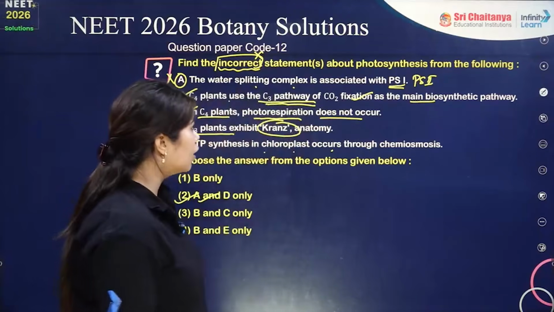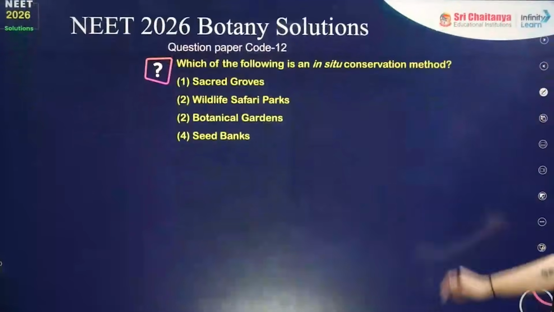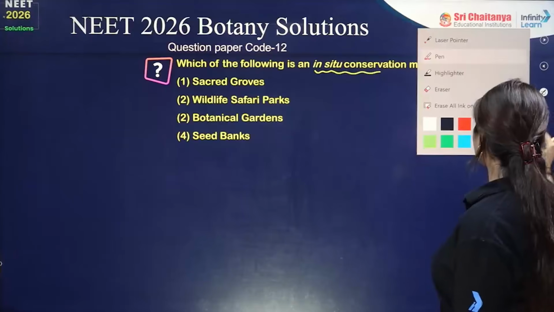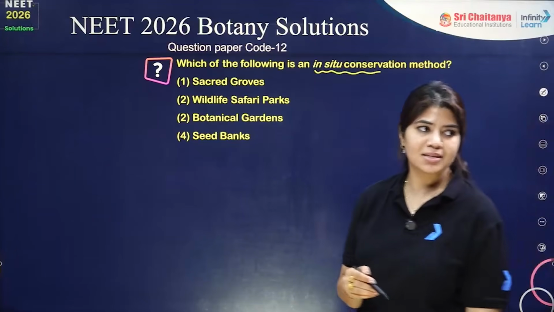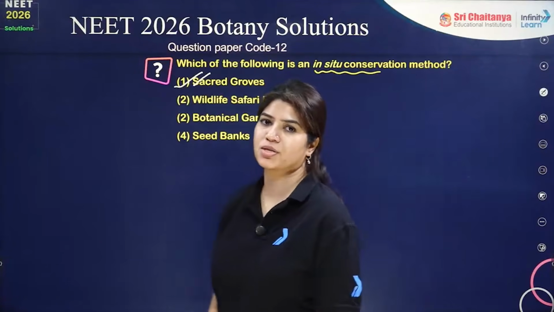Okay. Now we have the next question, which is: which of the following is an in situ conservation method? So in this question, in situ has been asked. In situ conservation method will be the sacred grove. Answer for this question will be option number 1.